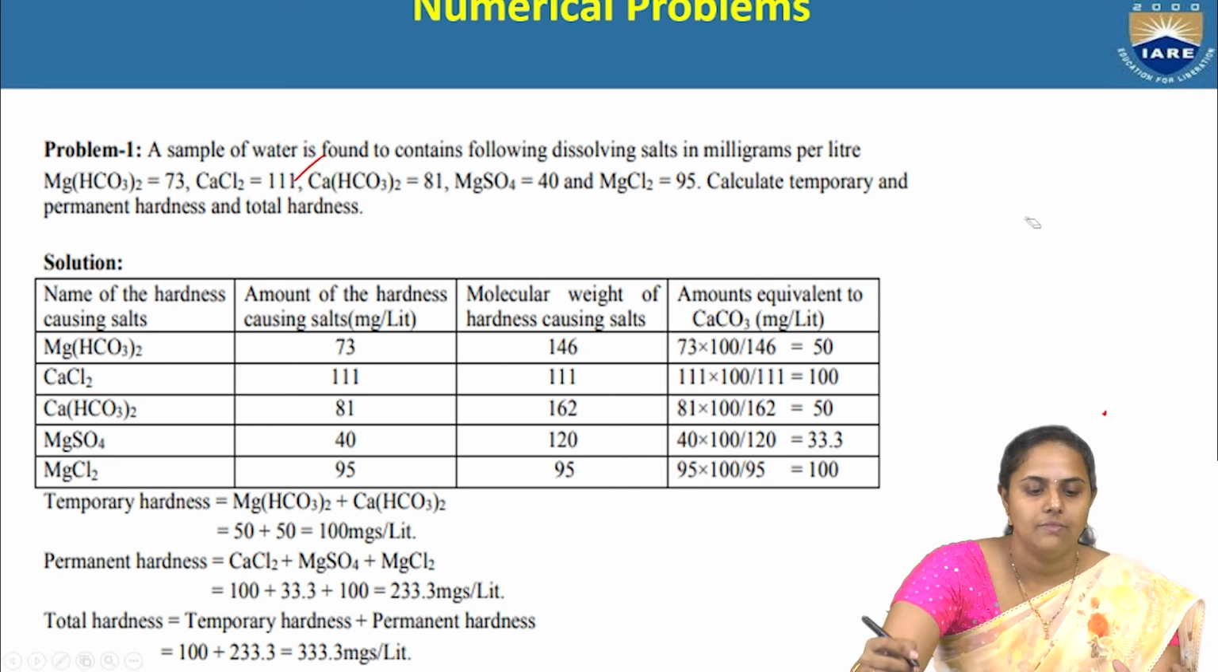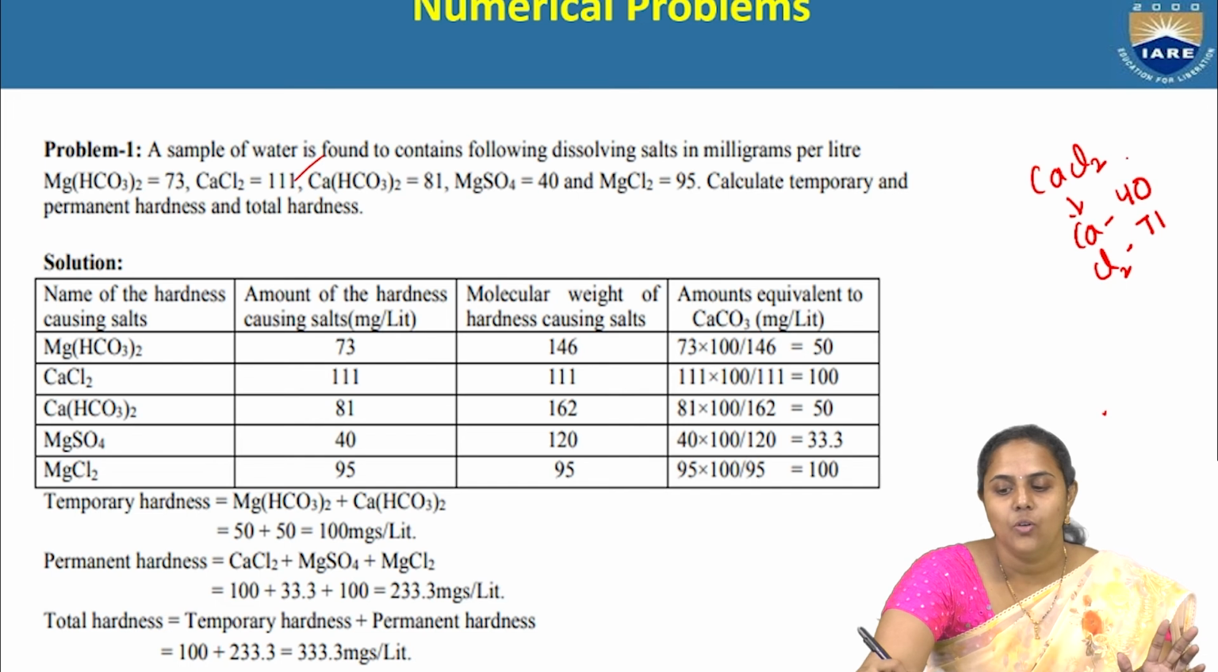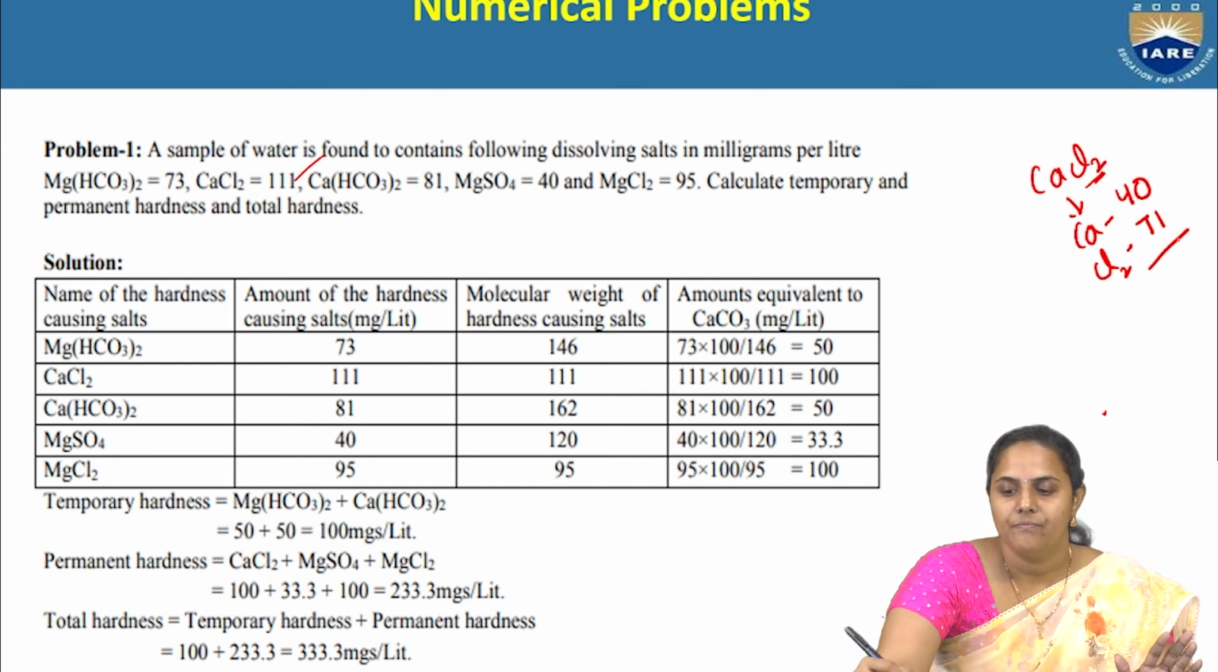Let us take up another one: calcium chloride. The molecular weight of calcium chloride is 111. For calcium it is 40, and for chlorine it is 35.5, and since 2 atoms of chlorine are present, we have to write 71. So the molecular weight of calcium chloride is 111.